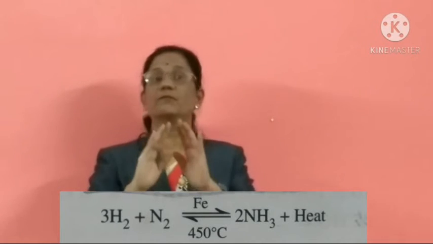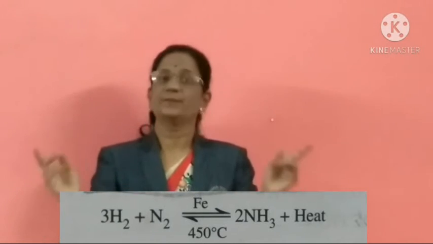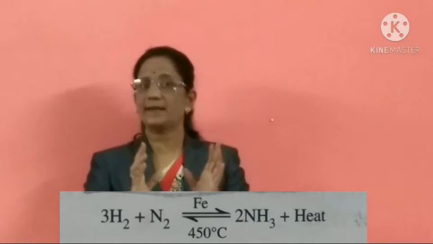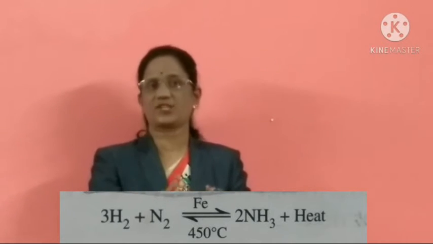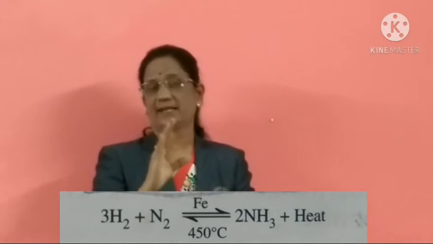You know that a catalyst increases or decreases the rate of reaction without undergoing any change. In this reaction iron acts as a catalyst, and at 450 degrees Celsius temperature and 200 atmospheric pressure, hydrogen reacts with nitrogen in the ratio 3:1 by volume and the product is ammonia gas.